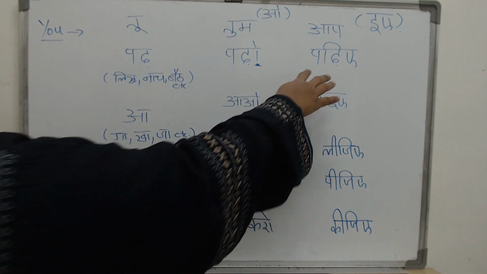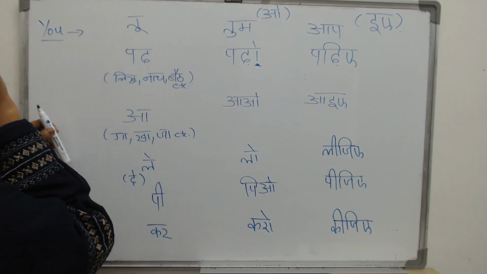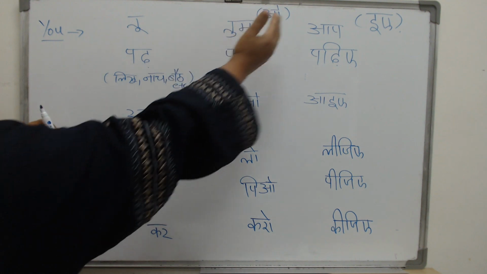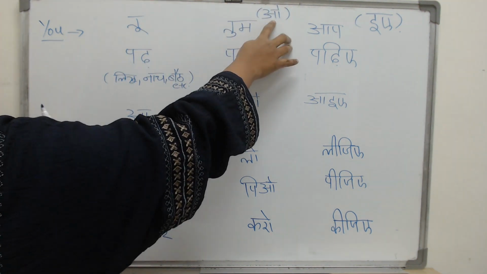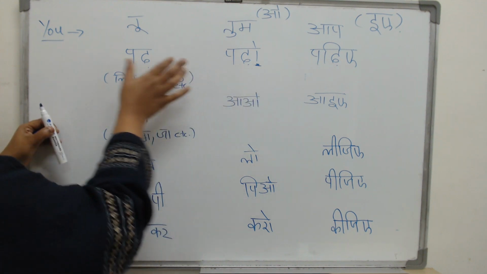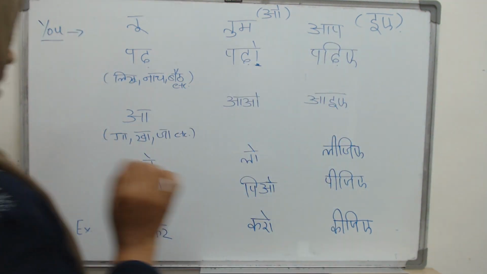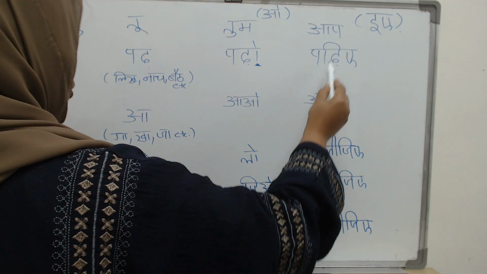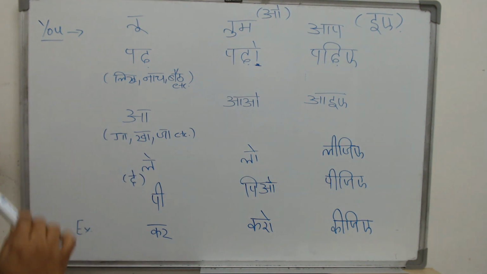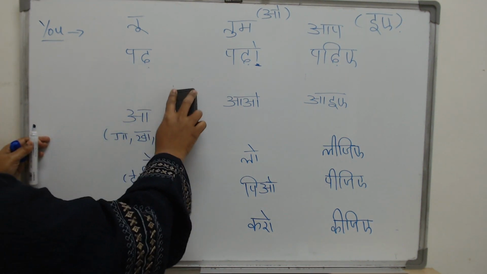Then if you are talking to someone older, to this basic form, you just have to add these signs. To pad, add an o ki matra, you get pado. To pad, add a e. It is the small e ki matra, not the badi e ki matra. So it comes before the word, pa, di, ye. So now we are done with verbs which end with a consonant.